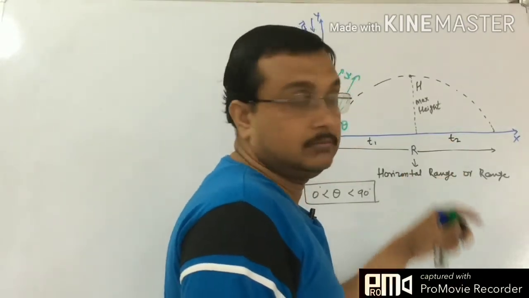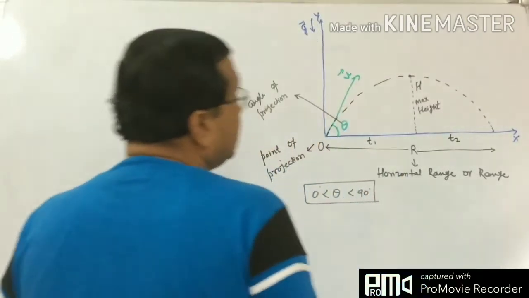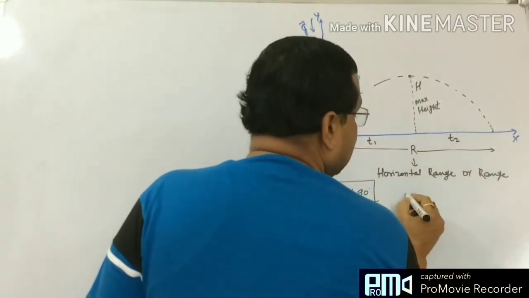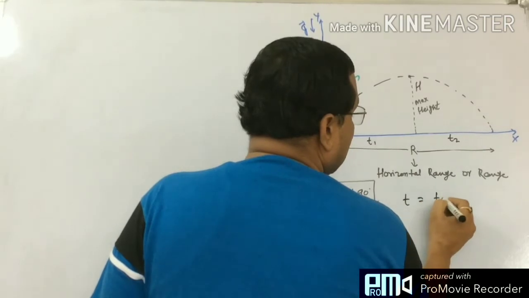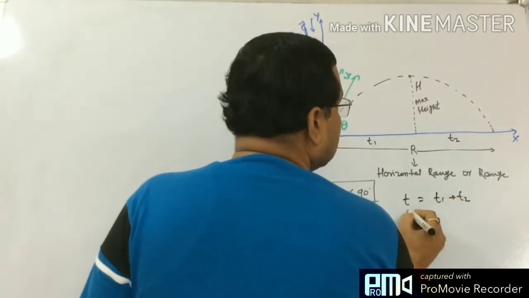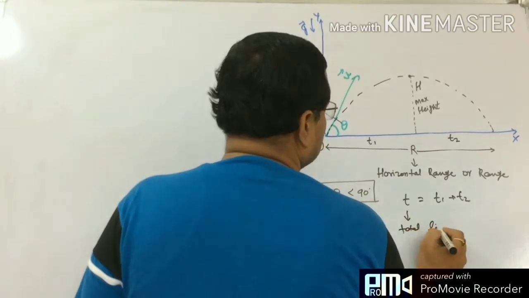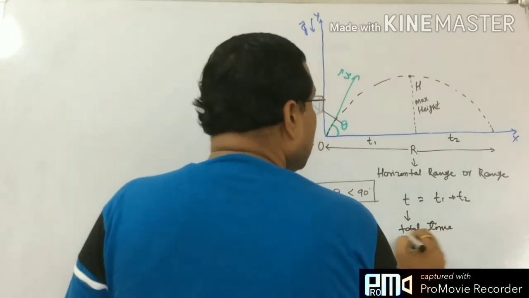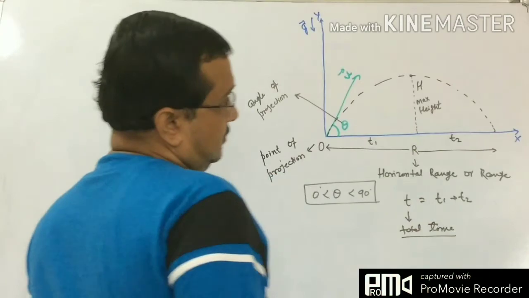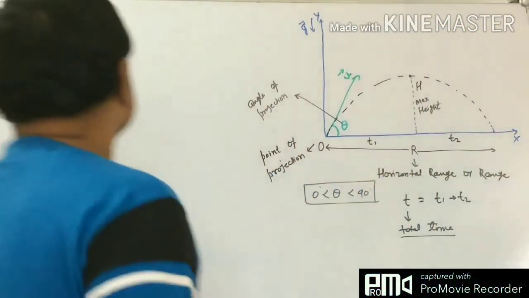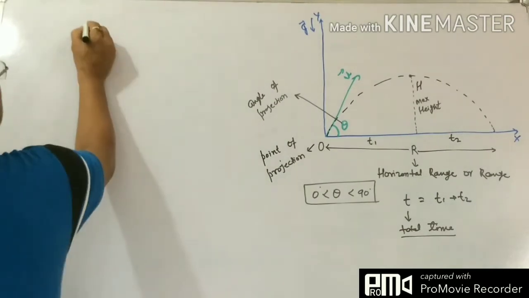Here we shall see that t1 is equal to t2, and the total time t equals t1 plus t2. So we shall derive all these things, but how shall we derive them?